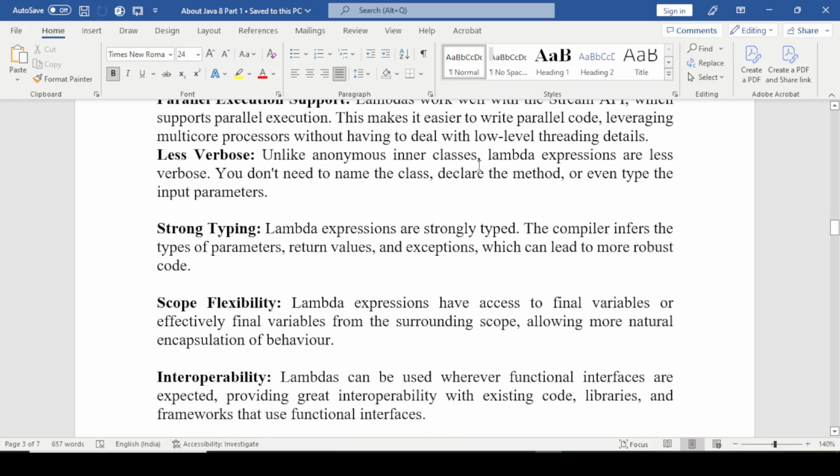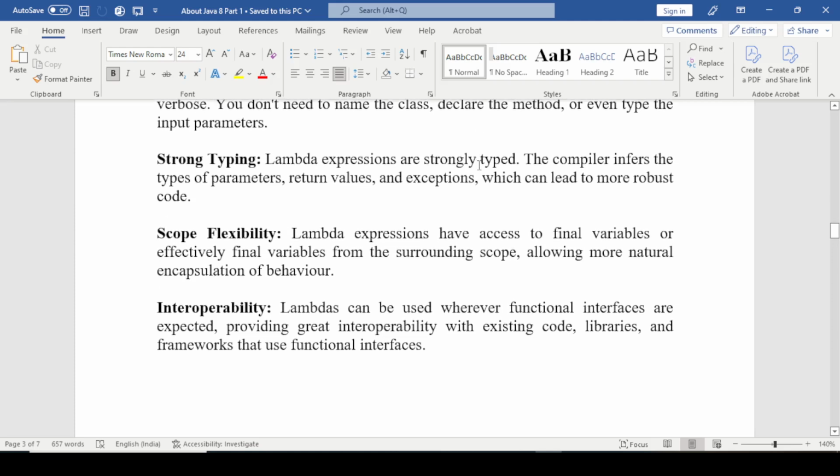The compiler infers the types of parameters, return values and exceptions, which can lead to more robust code. Scope flexibility: lambda expressions have access to final or effectively final variables from the surrounding scope, allowing more natural encapsulation of behavior.